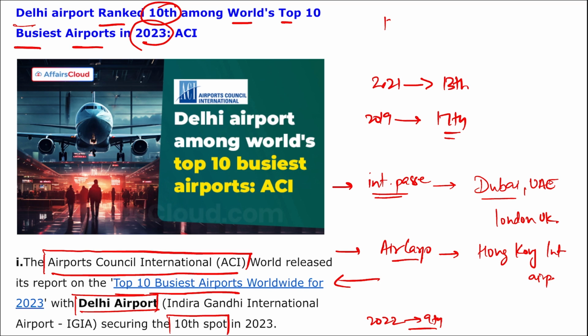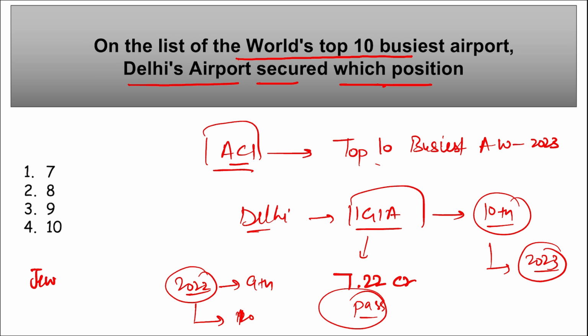Then if we talk about KIA, that is Kempegowda International Airport, located in Bengaluru, Karnataka. This airport has been termed as the most beautiful airport of India, correct? The interiors here are very beautifully designed, and the aesthetic of this international airport is way too good. Then apart from this, where is Jewar Airport coming up? It is in UP. Where is Mopa International Airport located? It is in Goa, right?